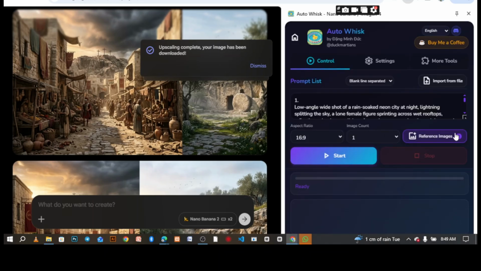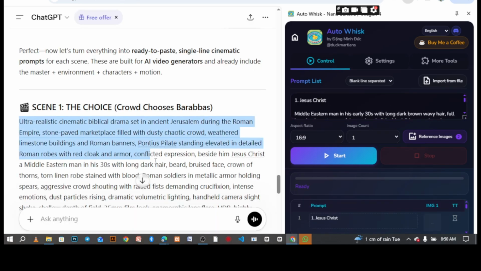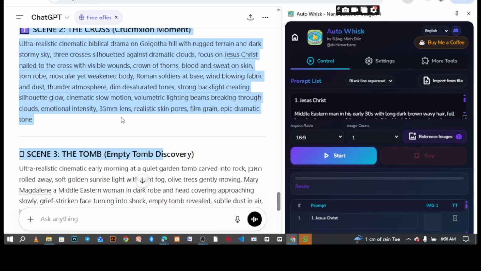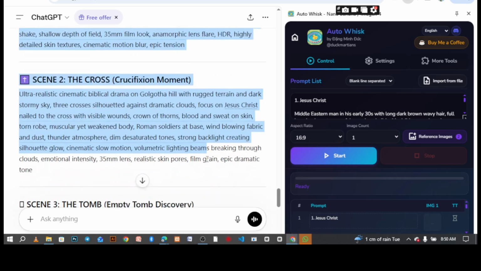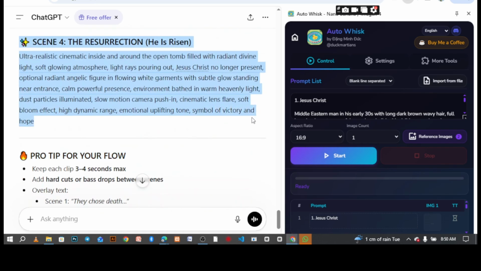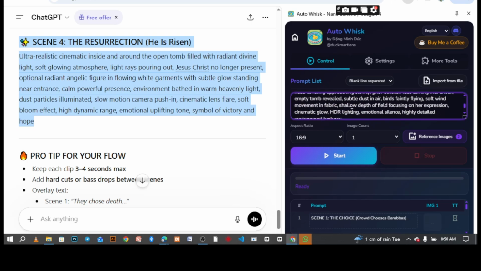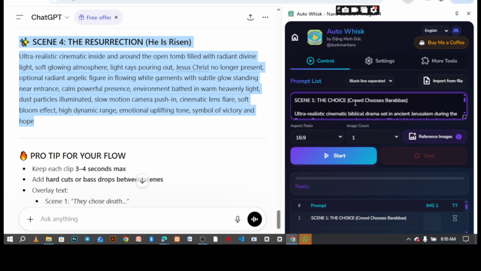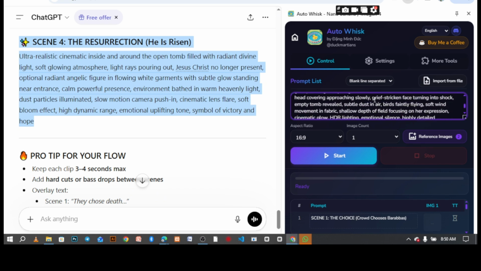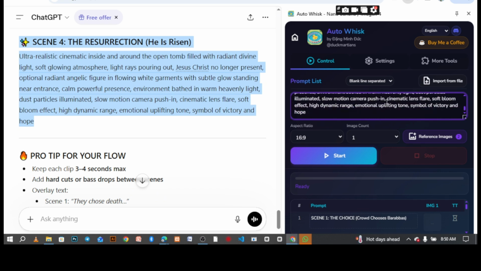So you have two images here. Now this place, let me show you the prompt you are copying. Let's copy this scene by scene. This is the one we are going to be using for the automation. Go ahead and copy from scene one to scene four, right? Good. Then paste it here. Awesome. Let's see, yes, it has given us scene by scene. Can you see this? Scene one, scene two, scene three. Yeah, that's perfect.